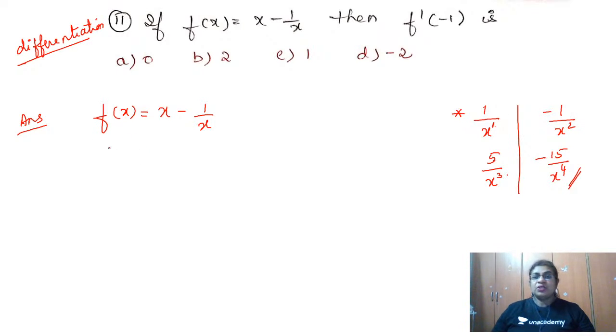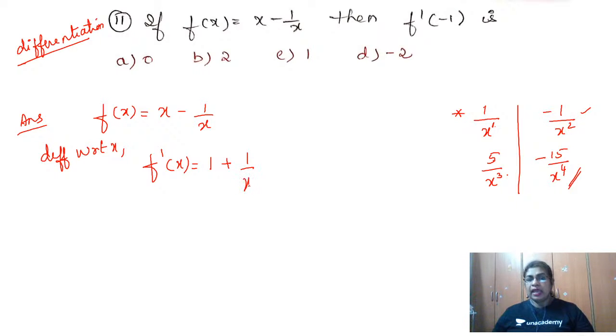Okay. So now what we do here, we differentiate with respect to x. When I differentiate with respect to x, I'm getting f dash of x, that is equal to the derivative of x. What is it? Derivative of x is 1. Minus, as it is, what is 1 by x's derivative? Minus 1 by x square. So this becomes minus of minus. This is plus 1 by x square.